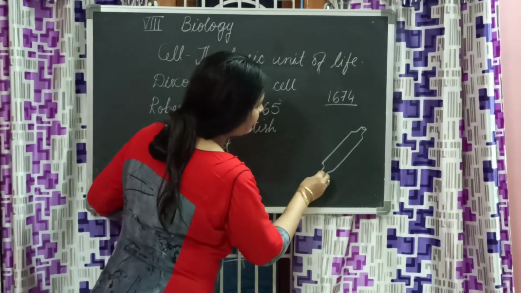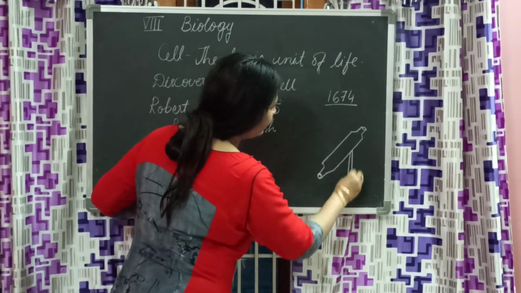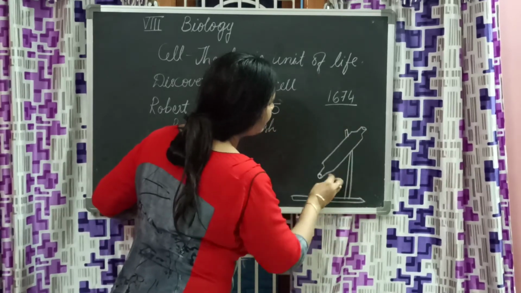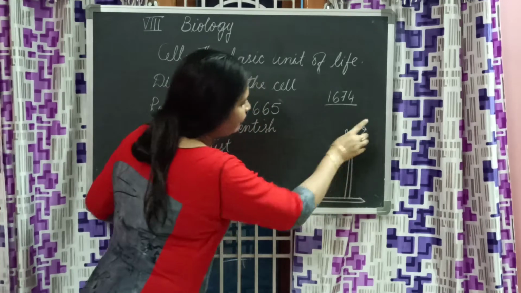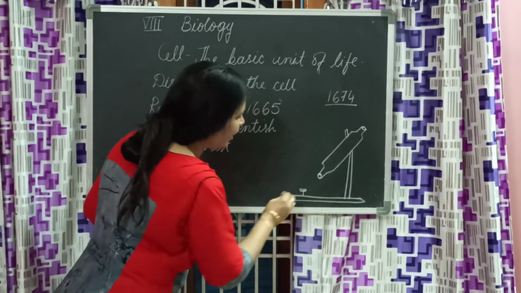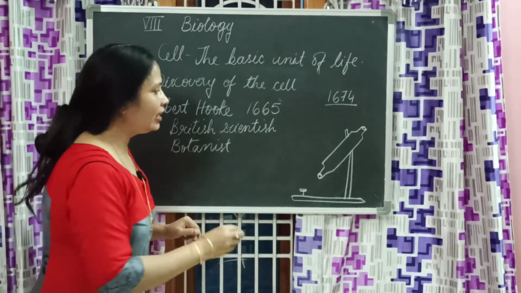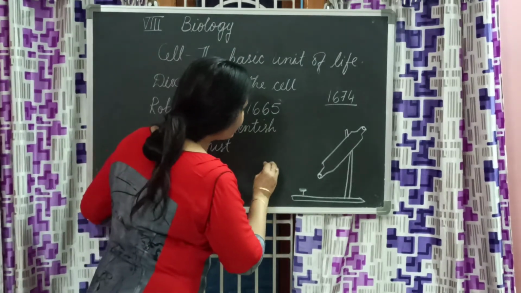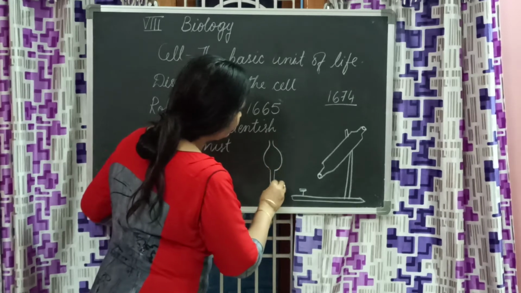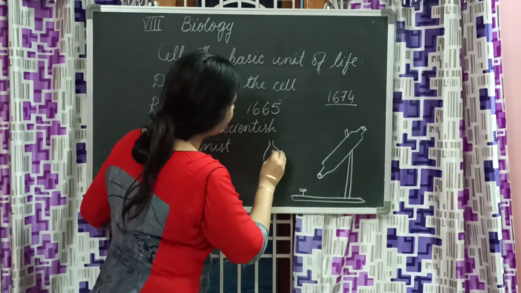Here there is a lens, okay, and this is held by a stand like this, and this is the eyepiece from where he has to observe, and this is the place where he put something that he made. Fine. And then what else did he use? He used a lantern, like this.